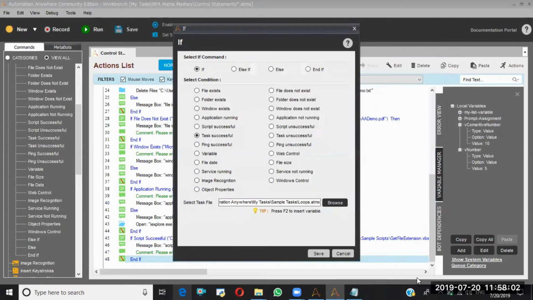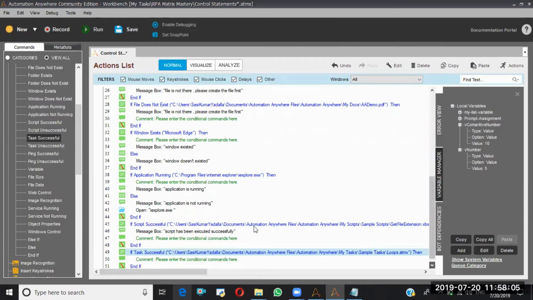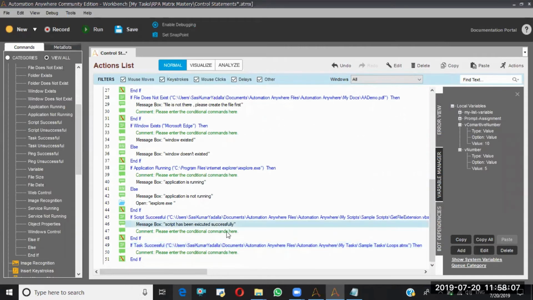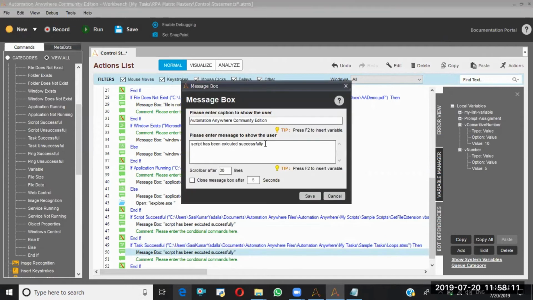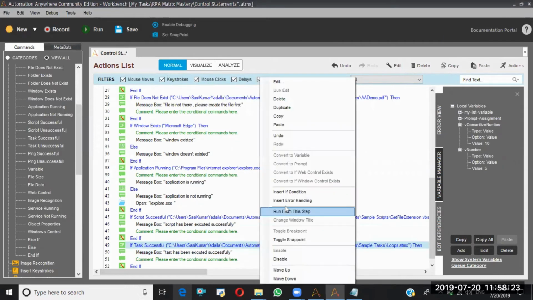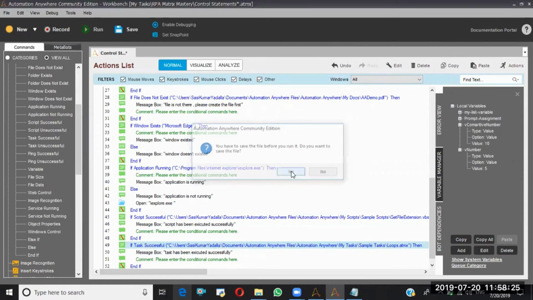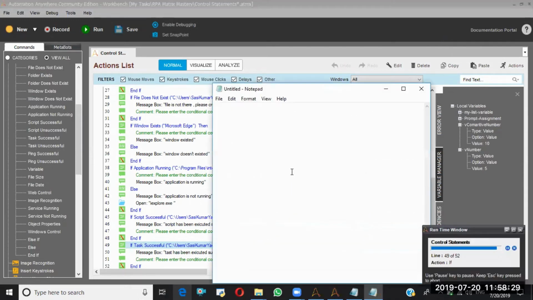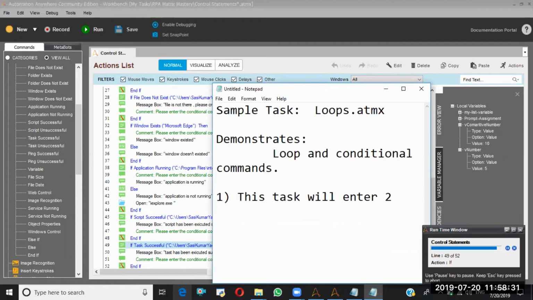Save. Control C copy. Control V paste. Here I'll say task has been executed successfully. So with the help of this if condition, we'll come to know whether the subtask has been executed successfully or not. So state the something.